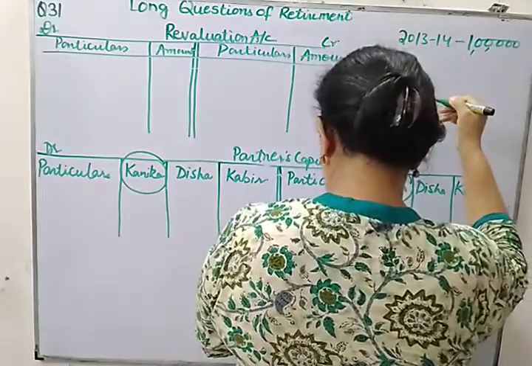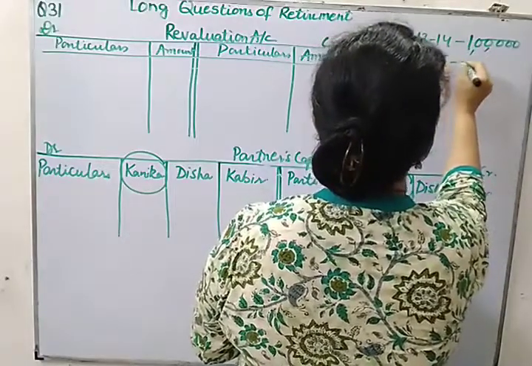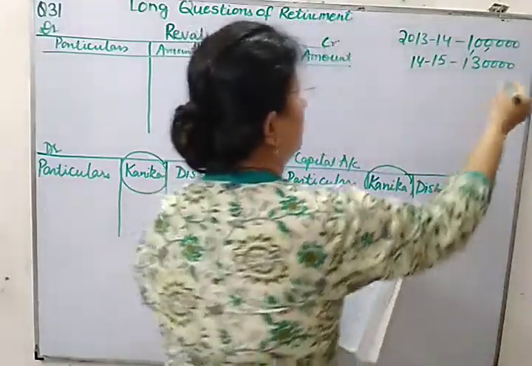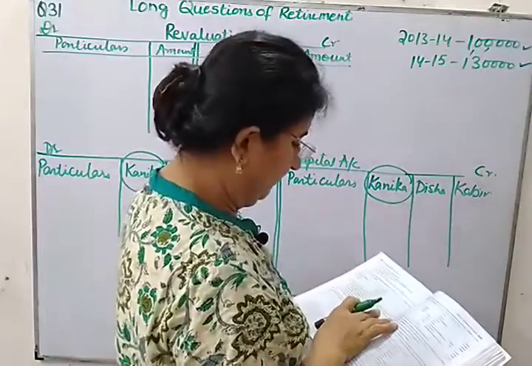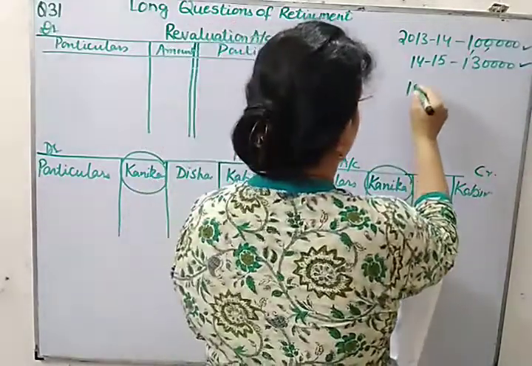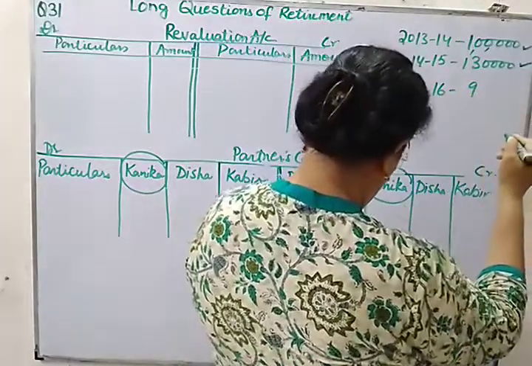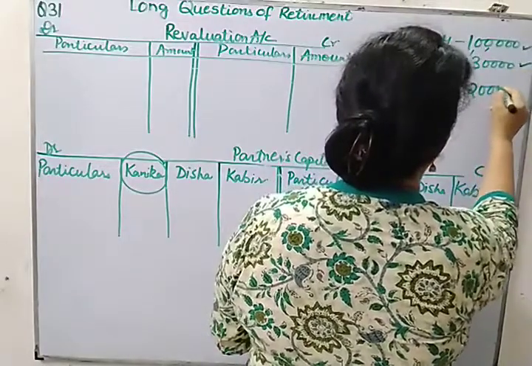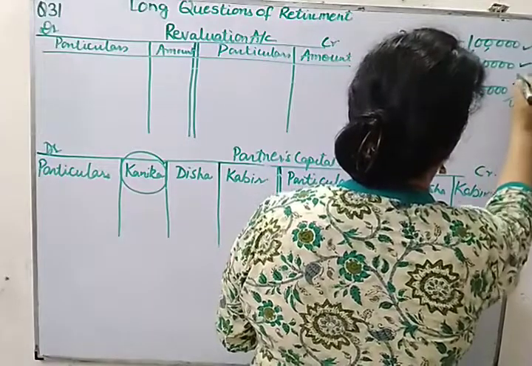And the profit of 14-15 is 1,30,000. These two are profits. And one figure, profit and loss of current year, is given on the asset side of the balance sheet, which is 20,000. Asset side means it is a loss. The rest are profits.